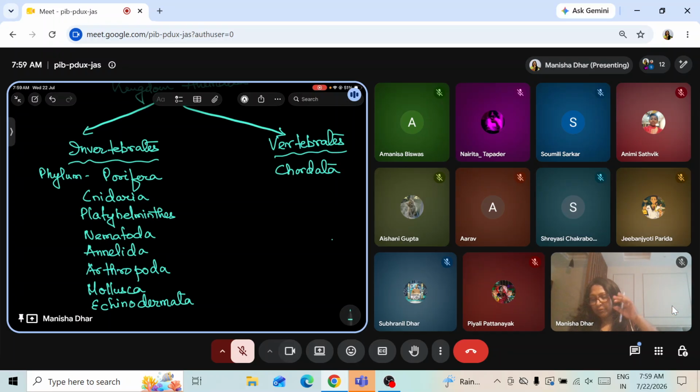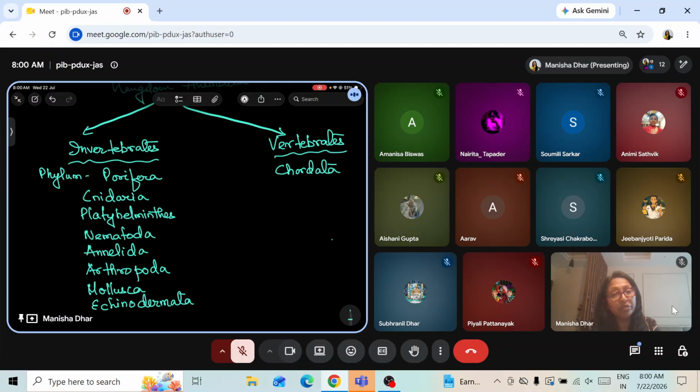Vertebrates have an internal skeleton, endoskeleton, whereas invertebrates don't have an internal skeleton. Backbone is also not present. Tail is absent. We talk about the heart: in vertebrates the heart is in the ventral position, while in invertebrates it is on the dorsal side, if it is present. Many of the organisms don't have a heart at all because they don't have a well organized body system.